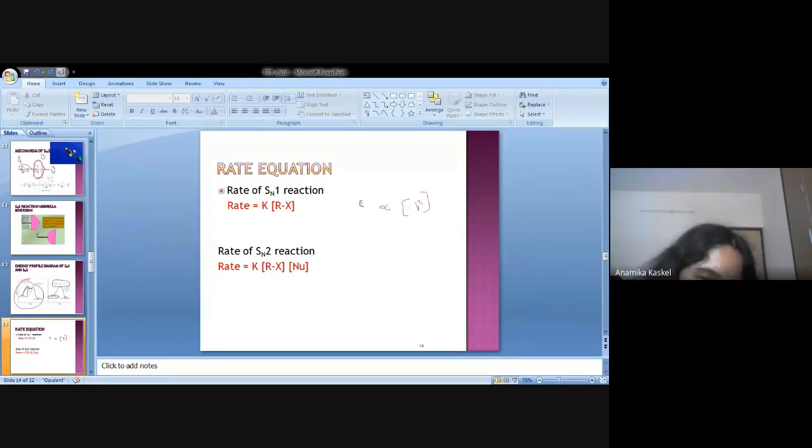When you remove this variation sign, you get the constant, called K. So rate is equal to K into Rx, where Rx means the concentration of the alkyl halide. Clear? Any doubt, anyone?